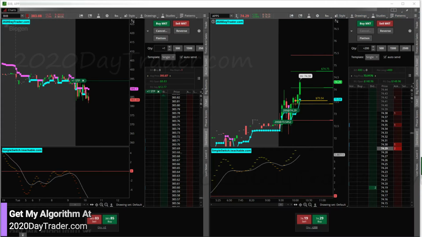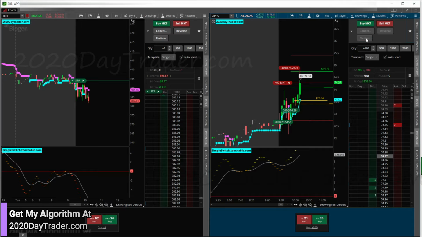Monitor. APPS. We are, oh, we bought more shares. All right, so we are going to go ahead and, where's flatten? We're flattening this. So we accidentally bought more shares. So I was shorting other stuff, and then, yeah, I'm an idiot. So either way, we flattened that, got that out.